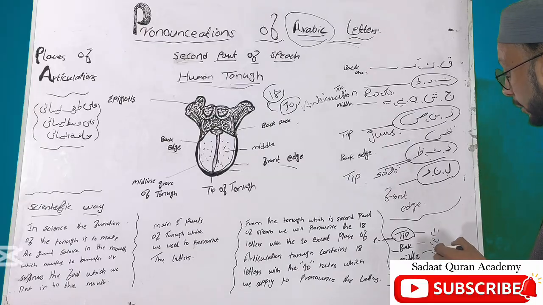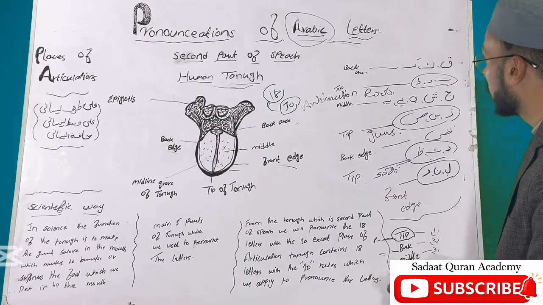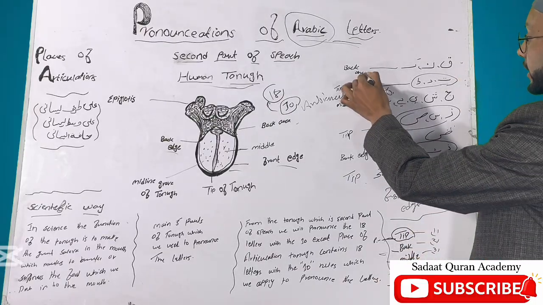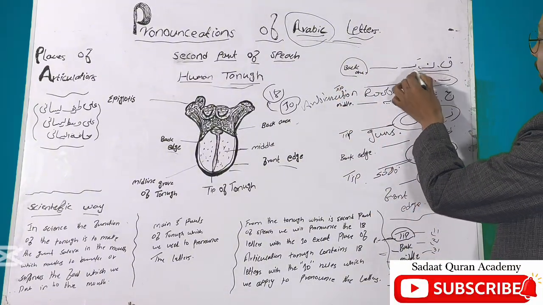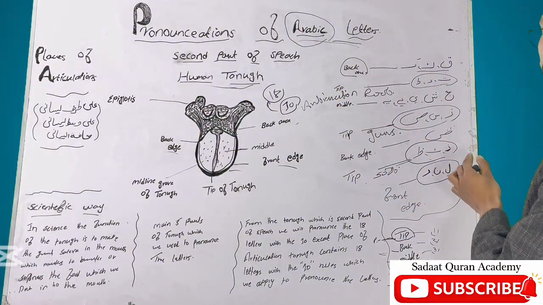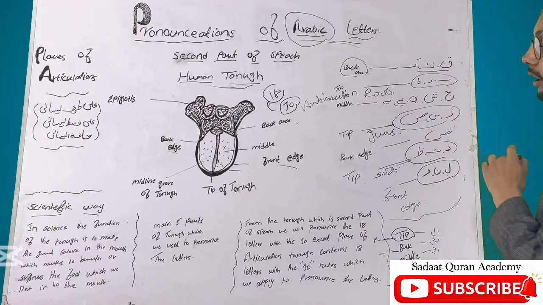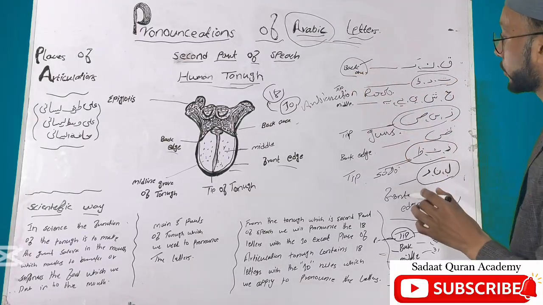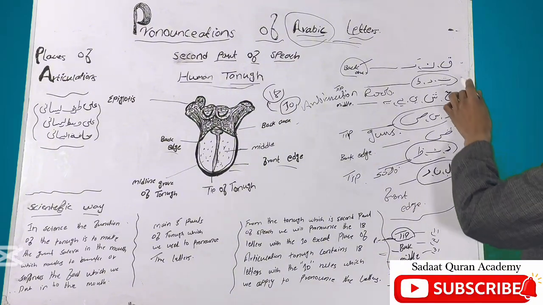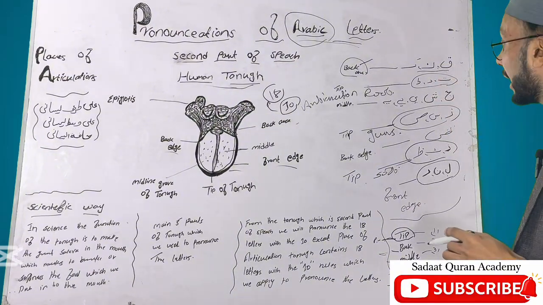Now we'll go to the second part of the tongue, which is the back of the tongue. The back of the tongue contains two letters, qaf and kaf. Keep it in your mind. Qaf and kaf will be pronounced from one place of articulation, which is the back of the tongue, but the positions of the letters are different.